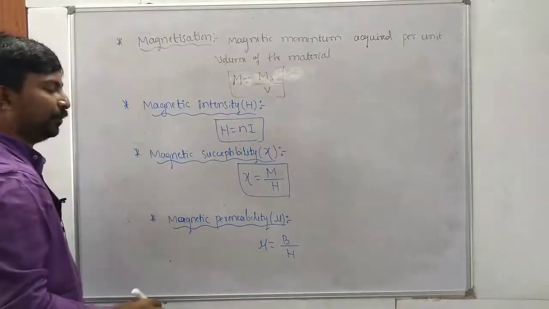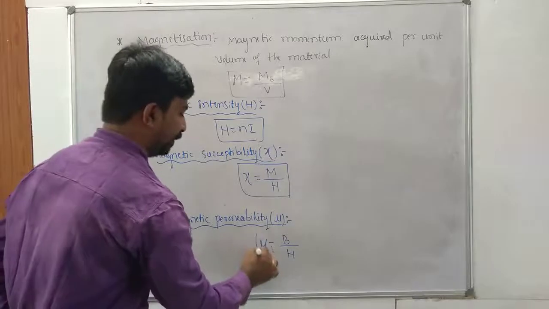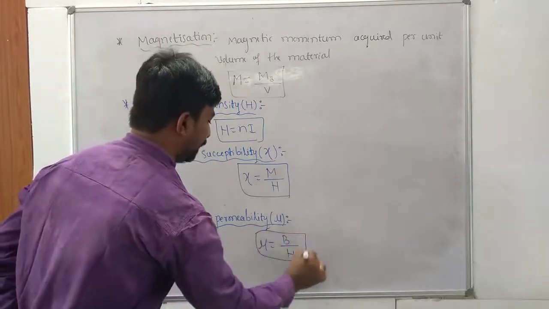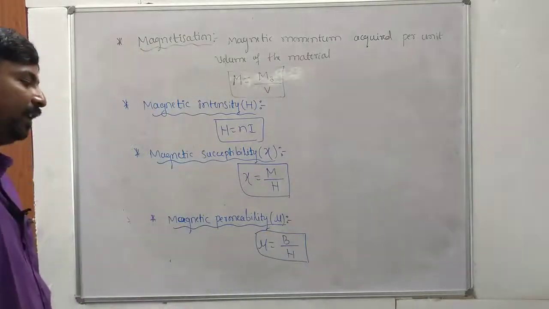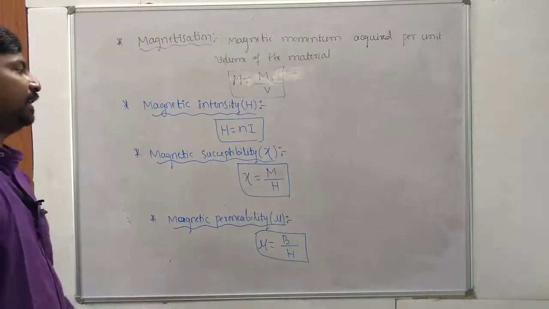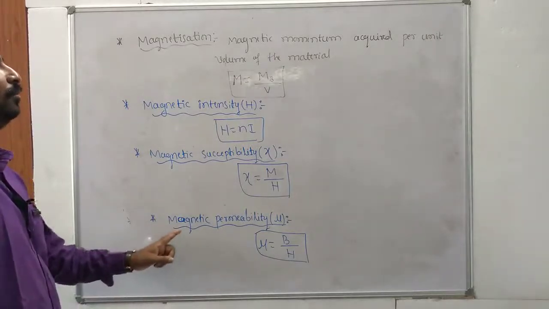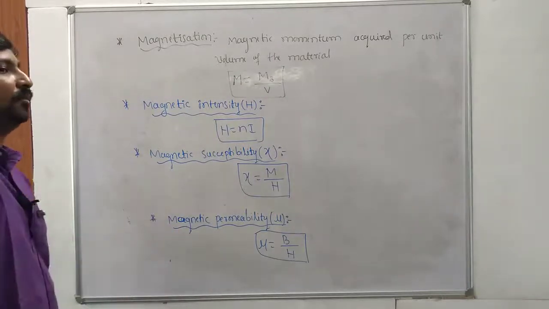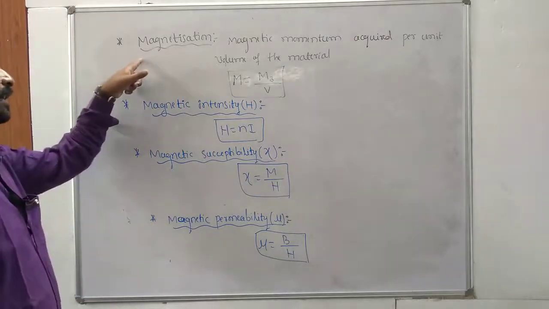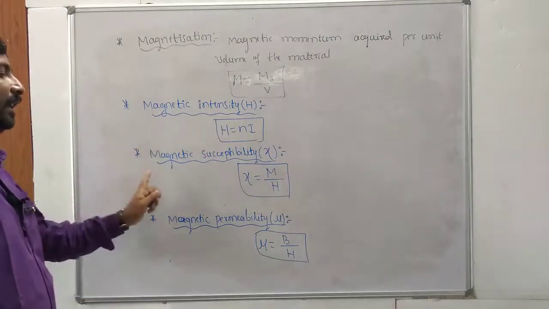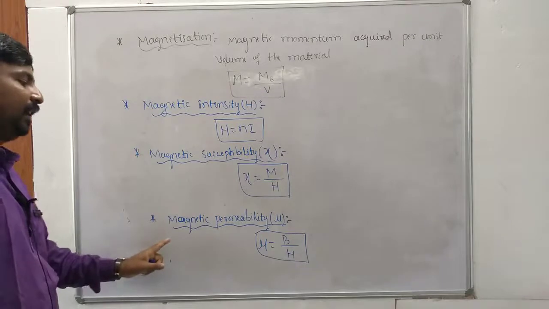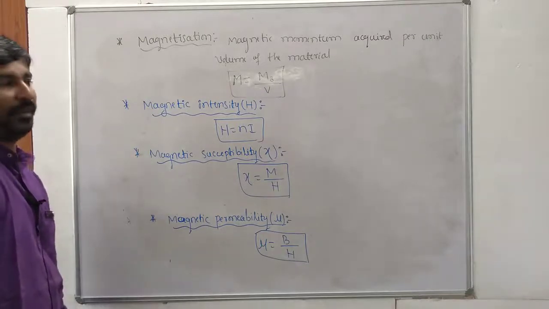Mu is equal to B by H. So once again, the ratio of magnetic field to the magnetic intensity is called what? Magnetic permeability. So these are the basic definitions: magnetization, magnetic intensity, magnetic susceptibility, and magnetic permeability.